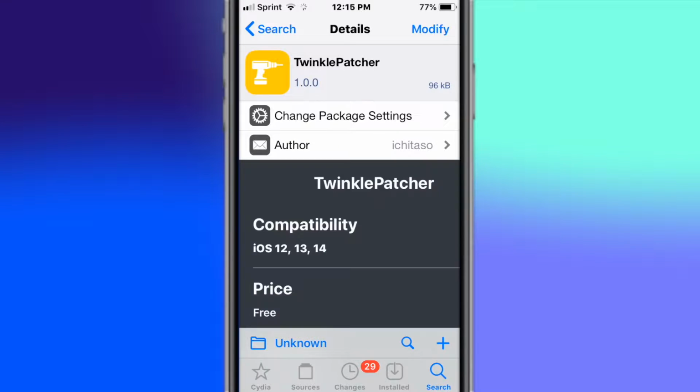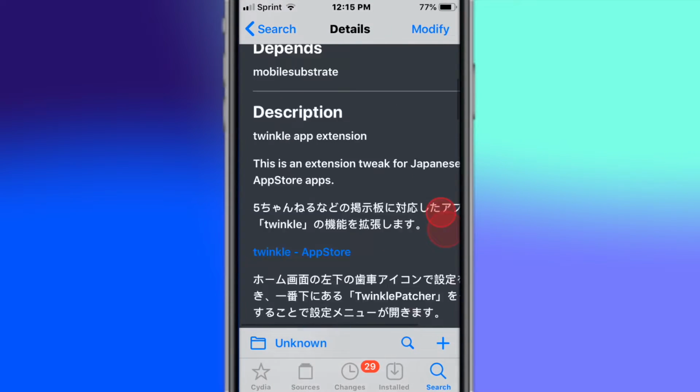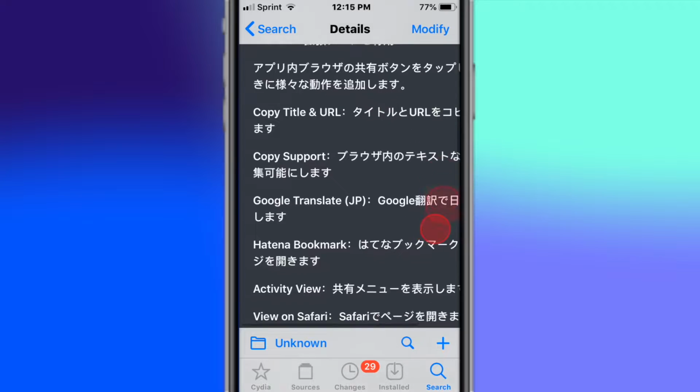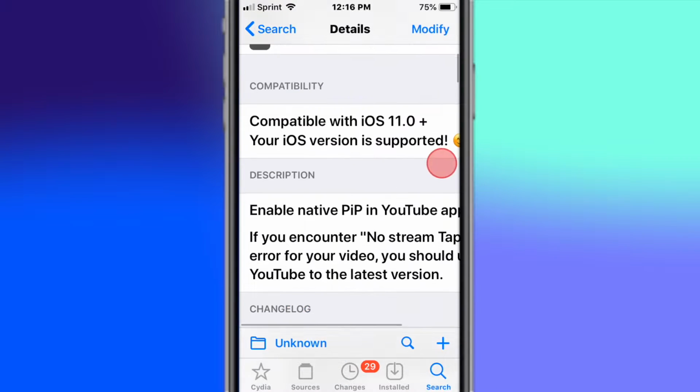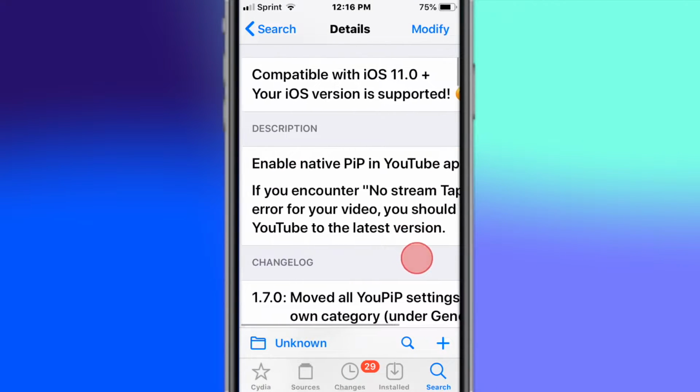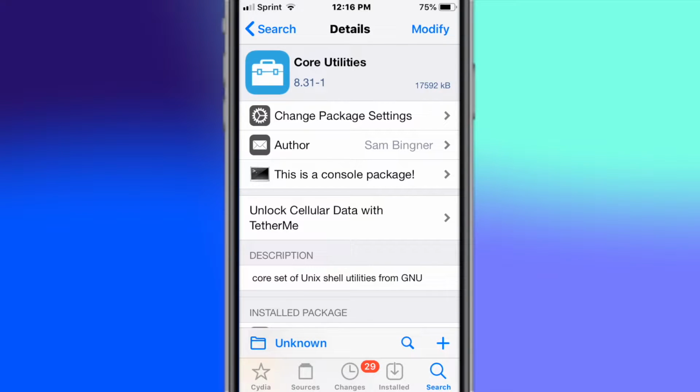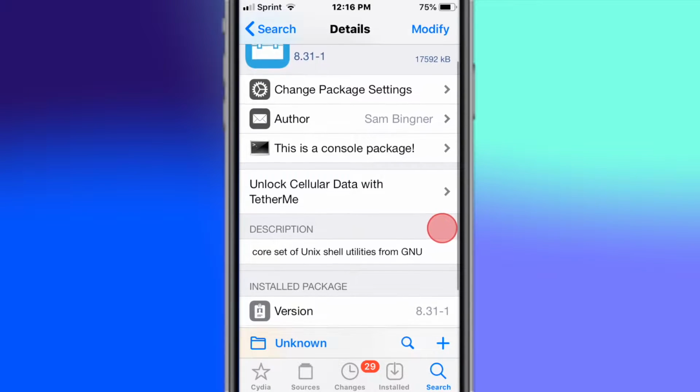This is called Twinkle Patcher and Twinkle App Extension, supports iOS 12 to 14. This is called UPIP and enables the native picture-in-picture in YouTube app. So, native enables picture-in-picture in YouTube app. This is called Core Utils or Core Utilities, GNU Core Utilities.